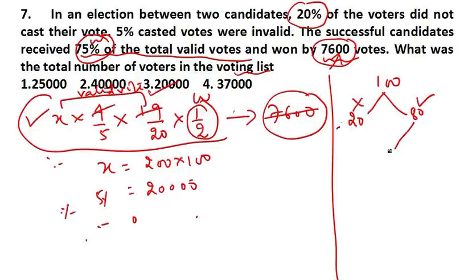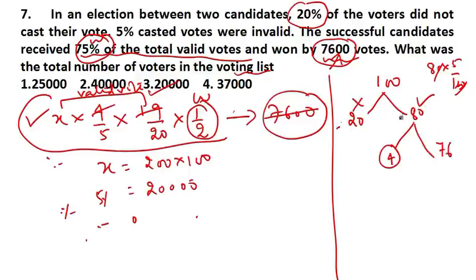So here you cannot write 5%. You have to write 5% of 80, like this, 80 into 5%. So here that's the problem. What is 5% of 80? 5% of 80 is 4. Then the remaining is 76.